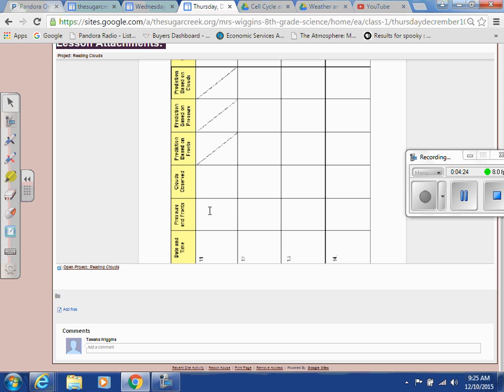So for today, you're looking at the pressures and the fronts. And then look at your project sheet. It's on your project sheet.